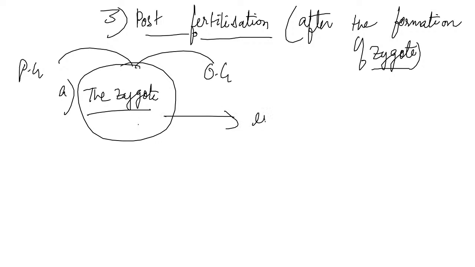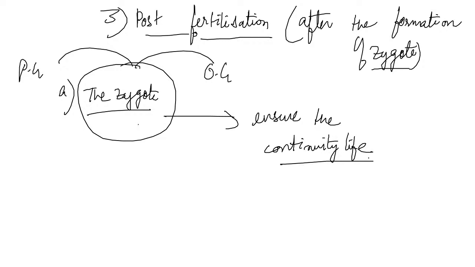After the formation of the zygote, it will ensure the continuity of the species or the continuity of life, because every male gamete and every female gamete cannot fuse, right? And if they are fusing, then also they are not forming the zygote. Sometimes after the fusion of the male and female gametes, they are not forming the zygote, right? And even if they are forming the zygote, the zygote is not able to turn into the embryo.